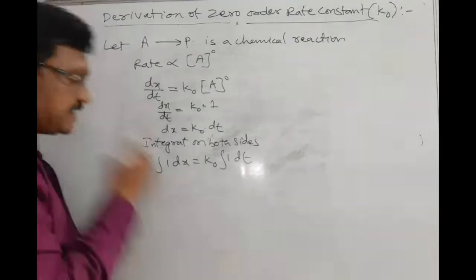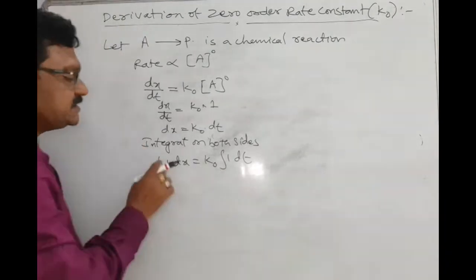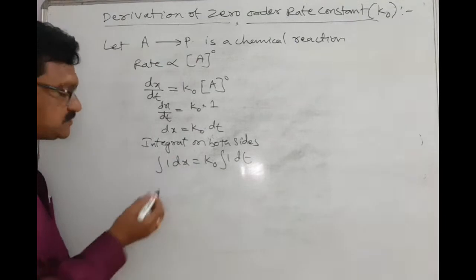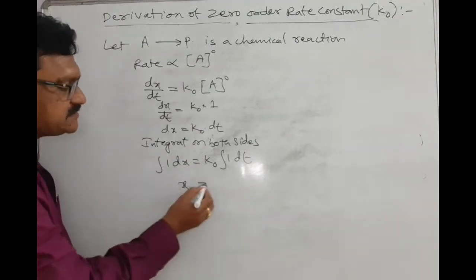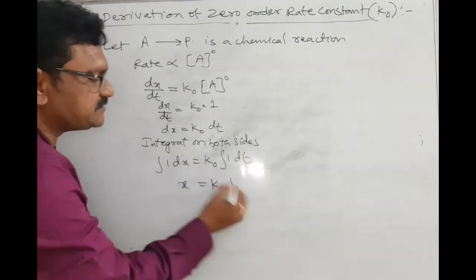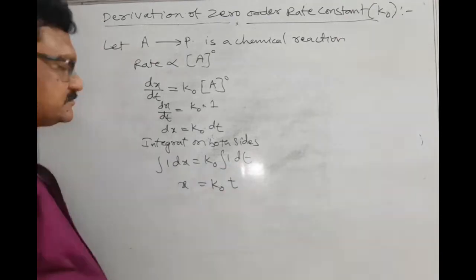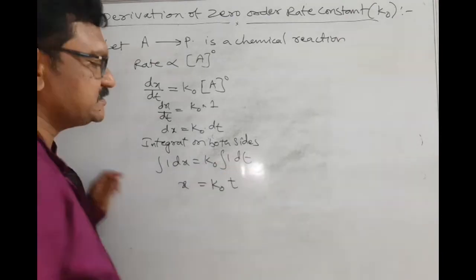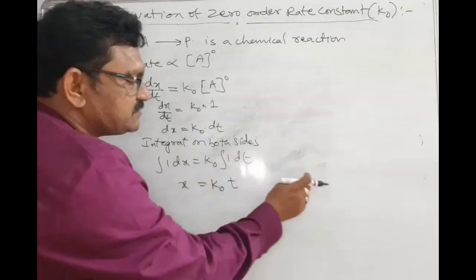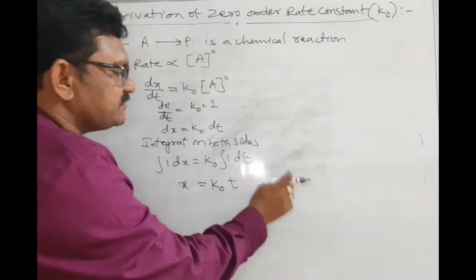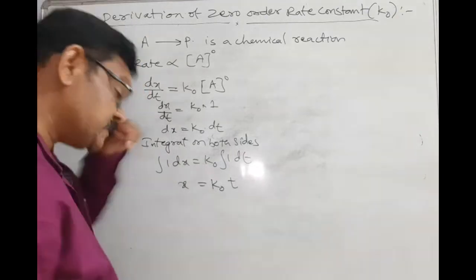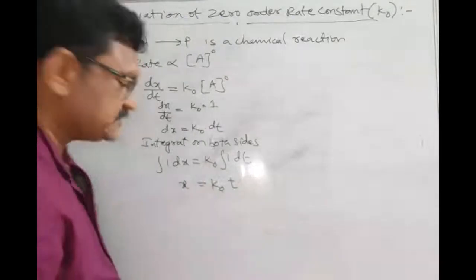This is mathematics, integration and differentiation. Here integral 1 dx is equal to x, remember students, all of you. K0 integral 1 dt means t. Like this, integral 1 dm is equal to m, integral 1 dy is equal to y. So these are the basic formulas in integration mathematics.